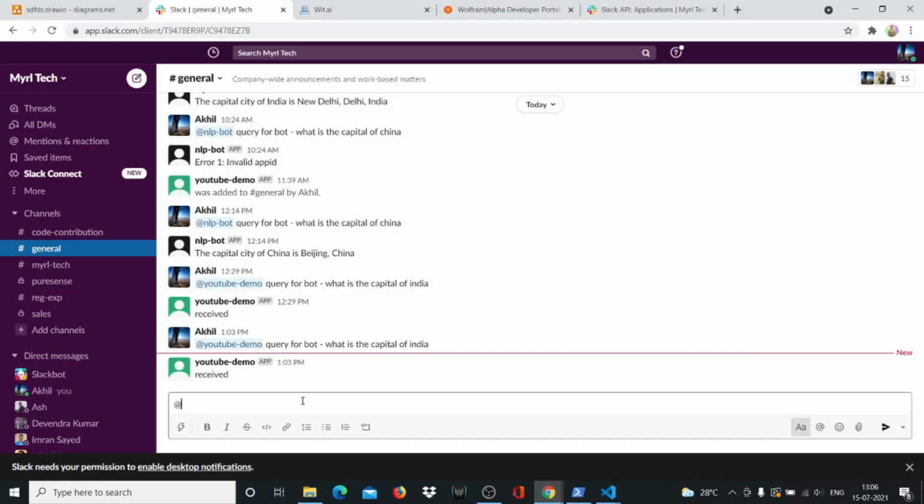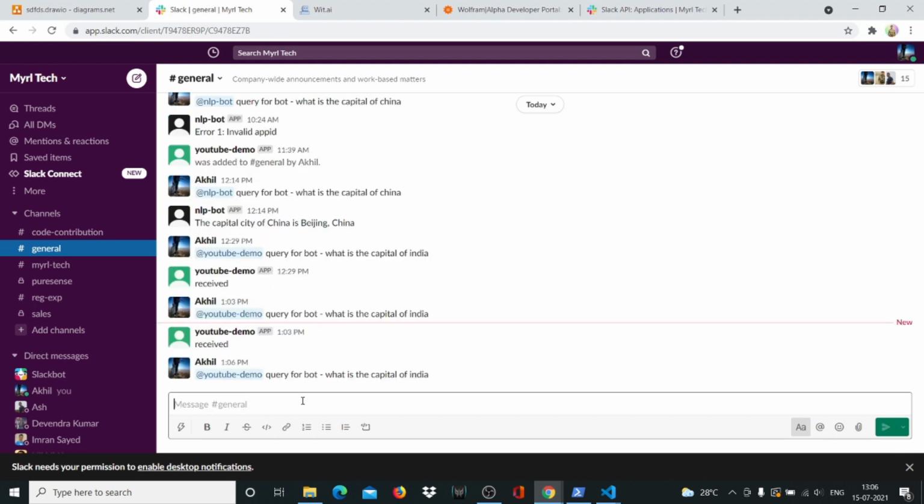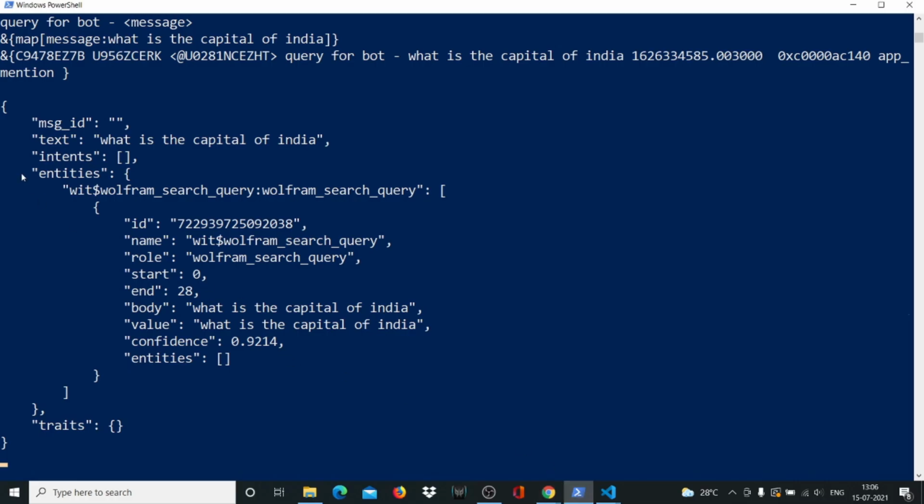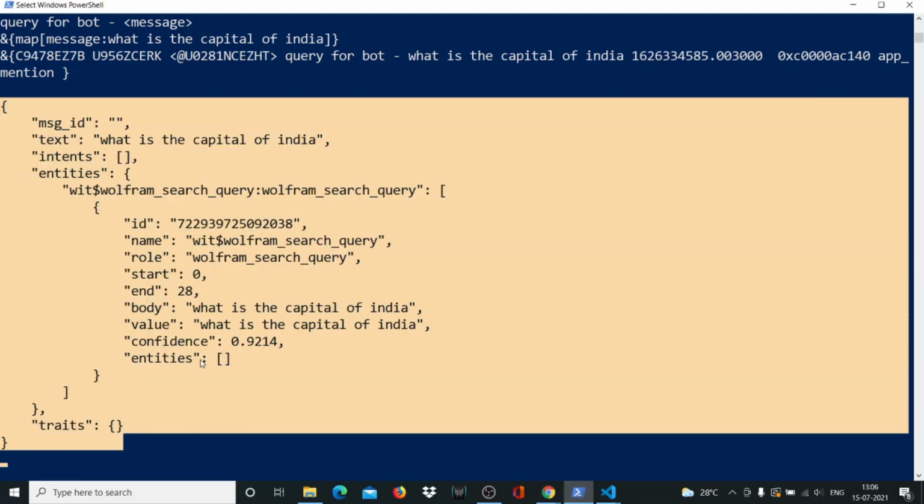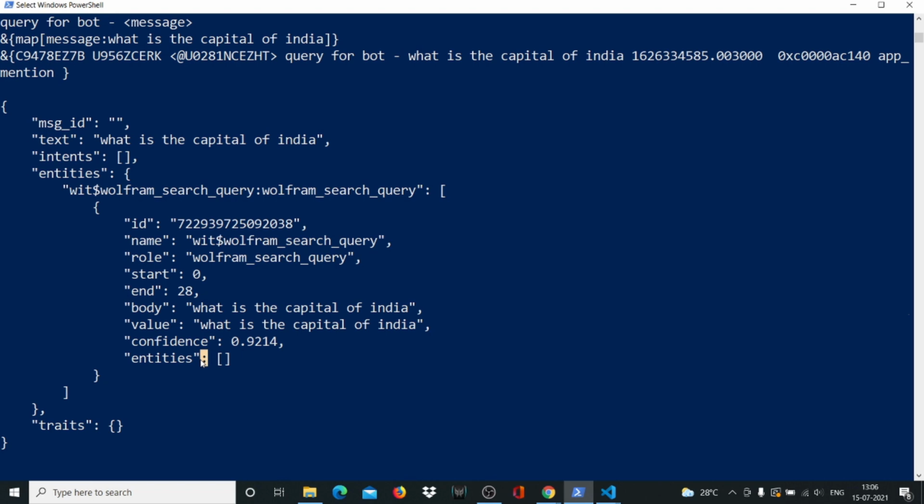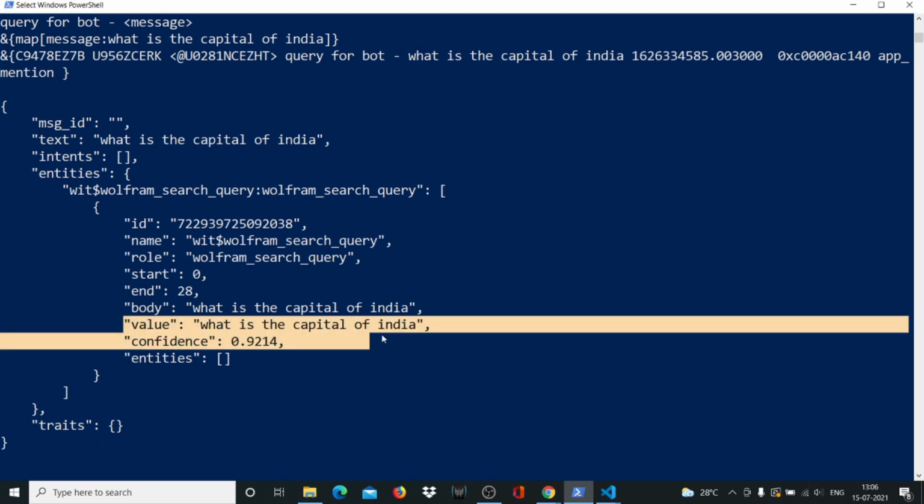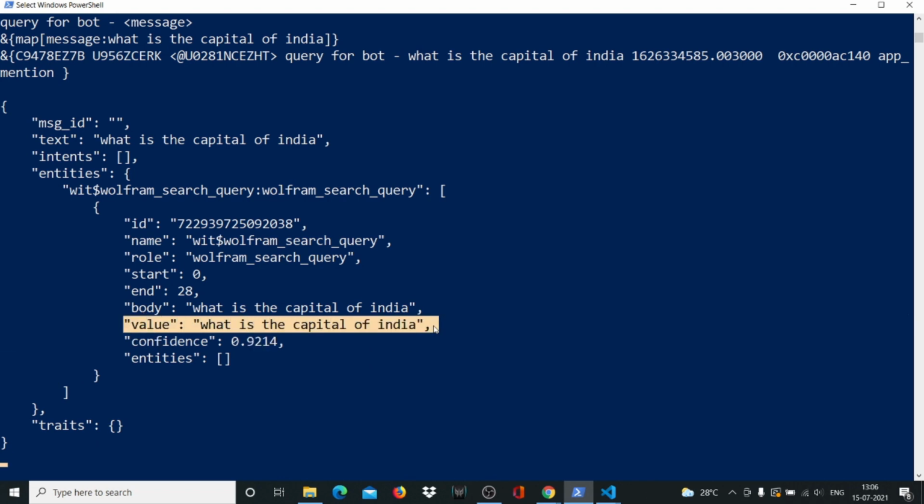And here we'll say at YouTube demo, query for bot, what is the capital of India? It does say received, and here we can see that we get a nice JSON object that now we can work with. And the thing that you need access to is basically inside entities, inside this Wolfram search query, inside that array, inside that object, inside the array, and inside value. That's what you need the reference to, right?